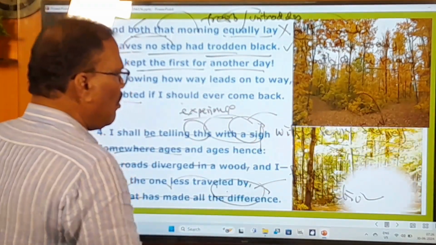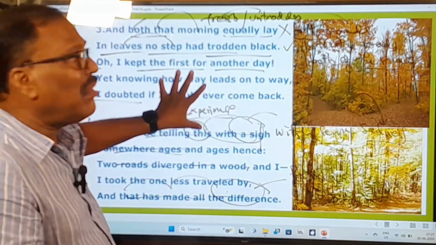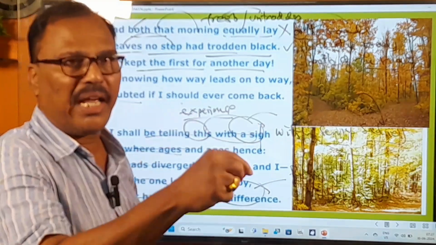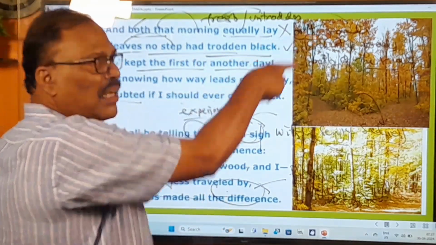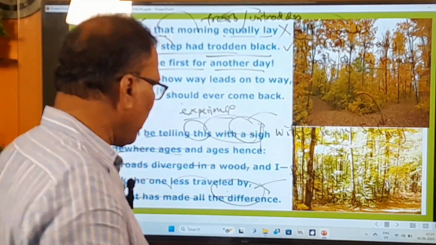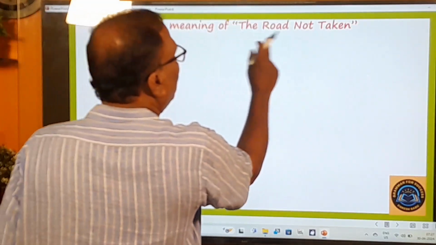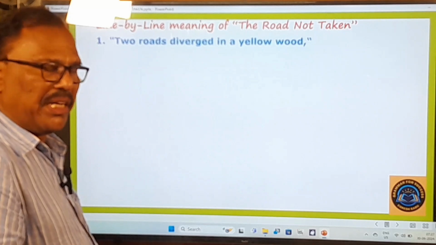So that is the meaning of this poem. Now whatever I have taught you orally, all those points I'm going to give you once again very quickly, the line by line meaning of this poem. If you have missed any point here, you can cover it in the line by line meaning. Okay, now let's move on to the line by line meaning of The Road Not Taken. Very quickly I give you the line by line meaning of this poem.